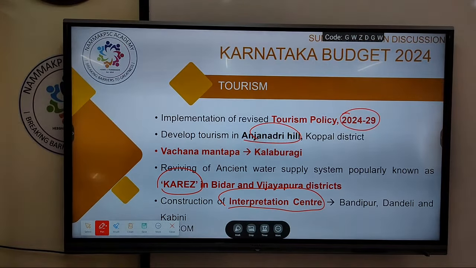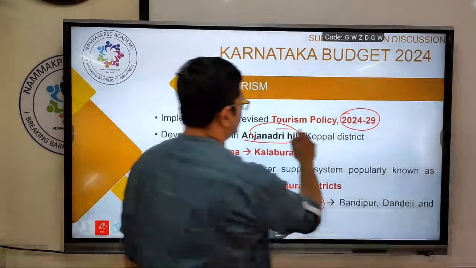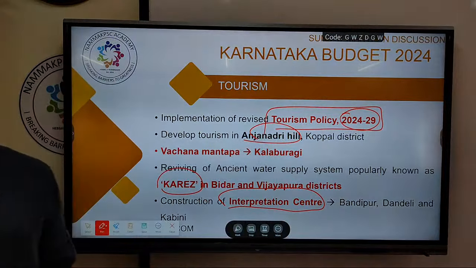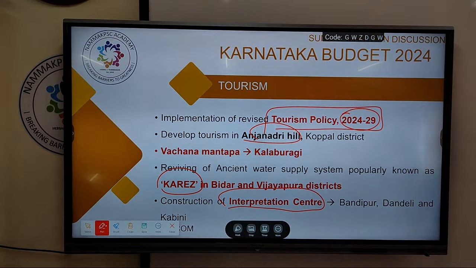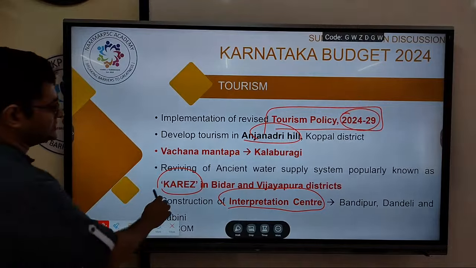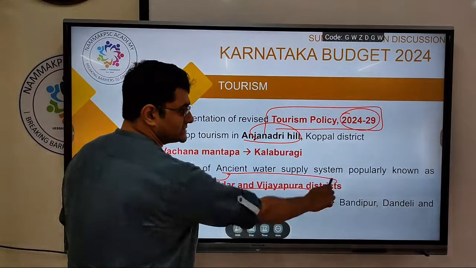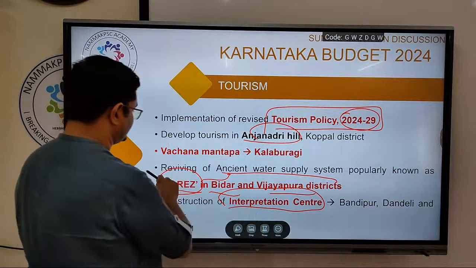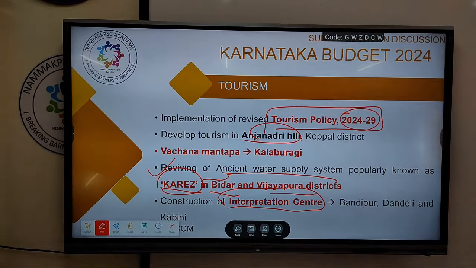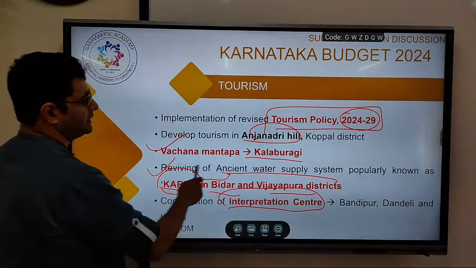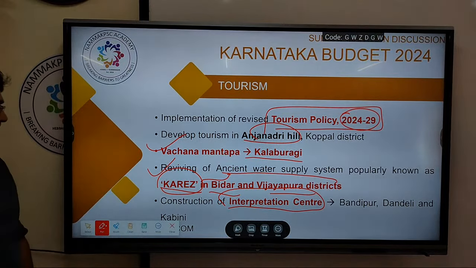So these are to promote tourism. The tourism policy we will see when we discuss important policies of Karnataka, a little bit in more detail over there. But otherwise, these things you can remember. Karez is an ancient water supply system in Bidar and Vijaypura district, so this can be an important one. Vachana Mantapa will be coming up in Kalburgi.